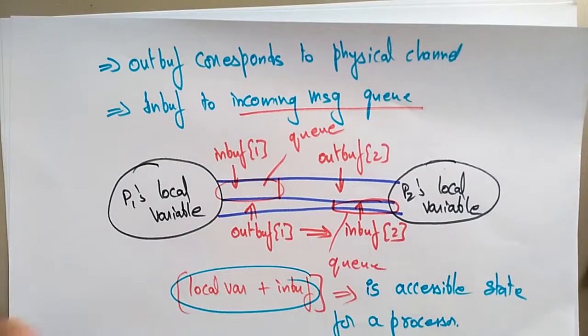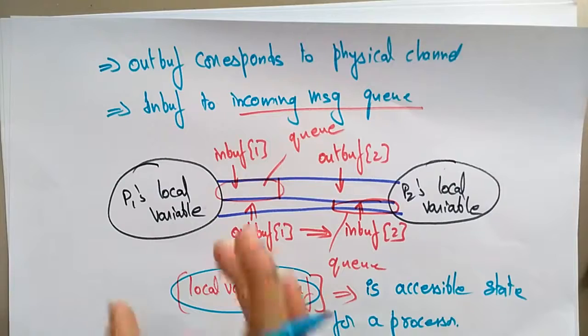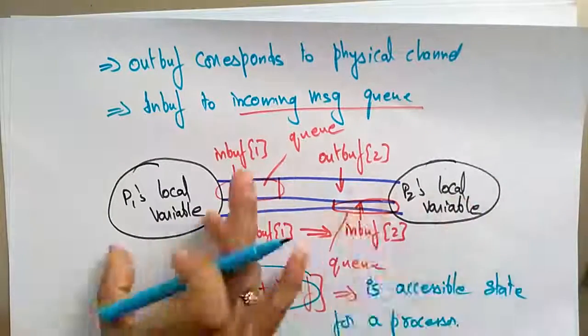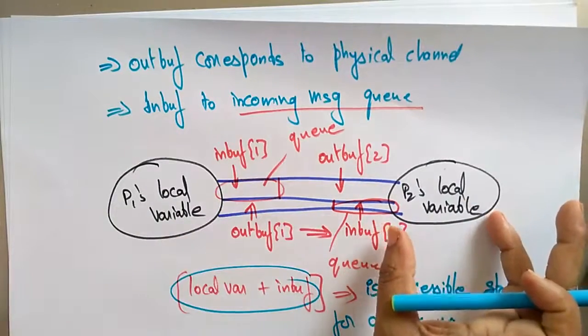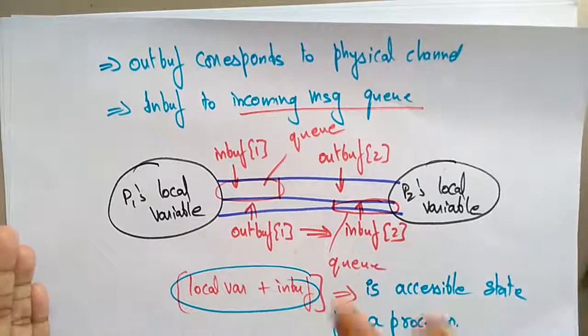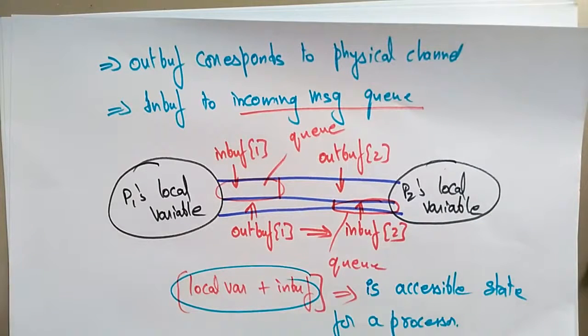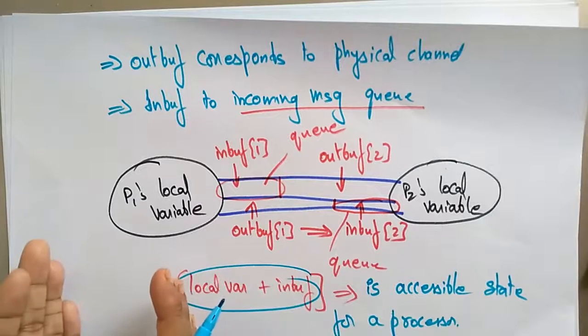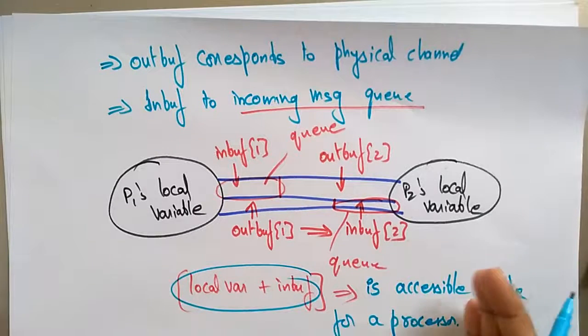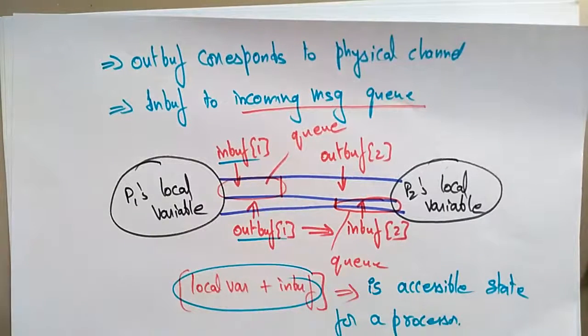This is how you model the processors: arrange the processors in any topology and assign the channels. The channels are directed from one processor to another by using the in buffer and out buffer variables. Thank you.